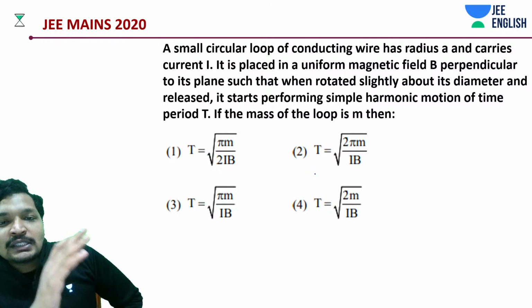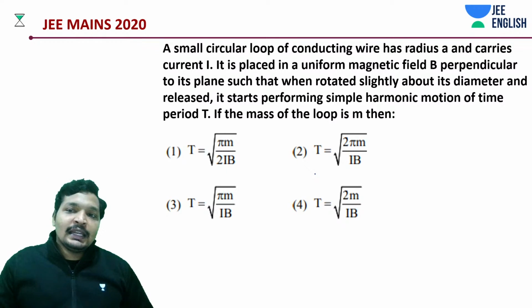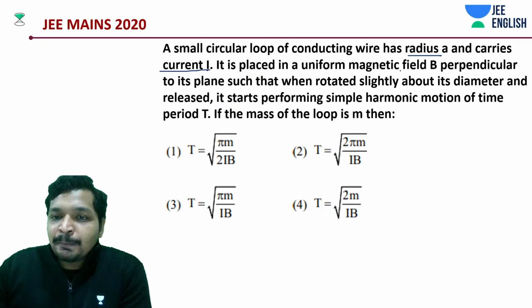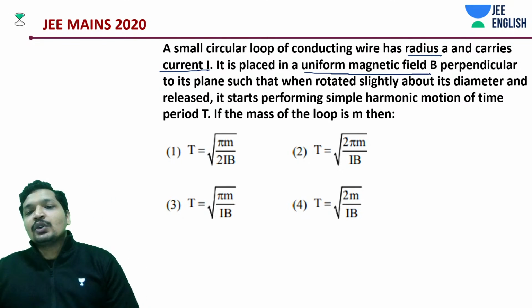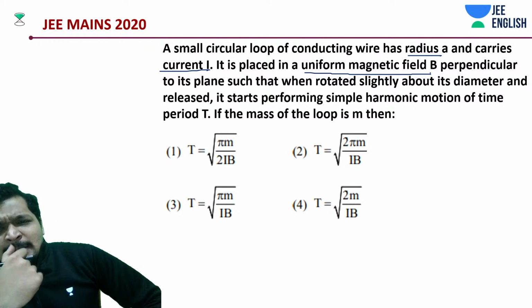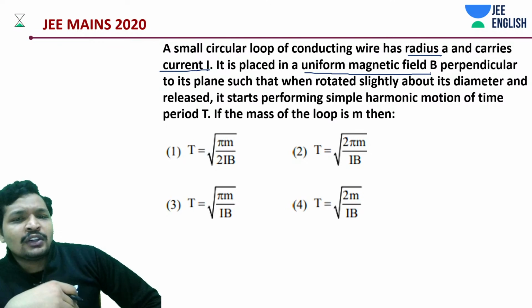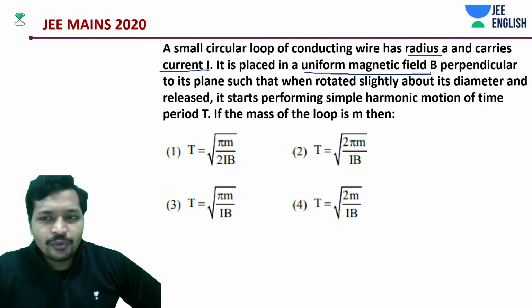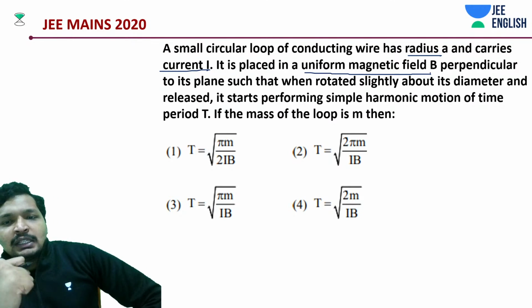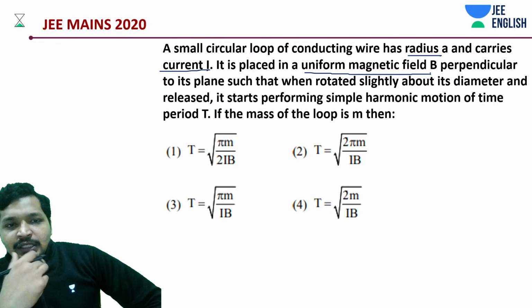So there is a small circular loop of conducting wire of radius A and carrying a current I. It is placed in a uniform magnetic field B perpendicular to its plane. What is the value of m dot b? It has some potential energy associated with it. And what is the torque? Torque initially is nothing, it's 0, right? Both are in the same direction. Magnetic moment and the field are in the same direction.